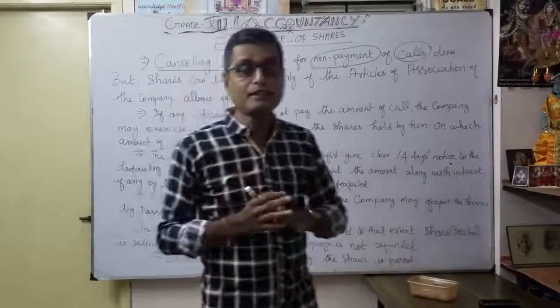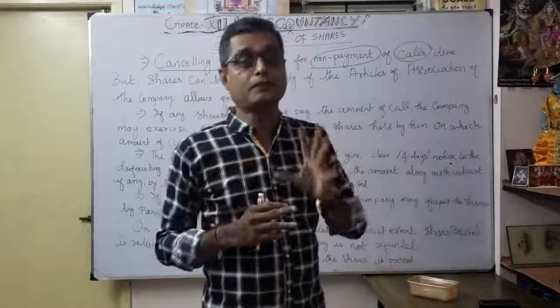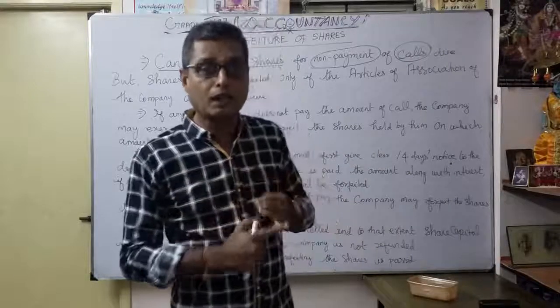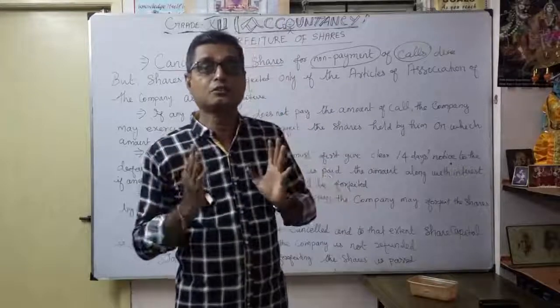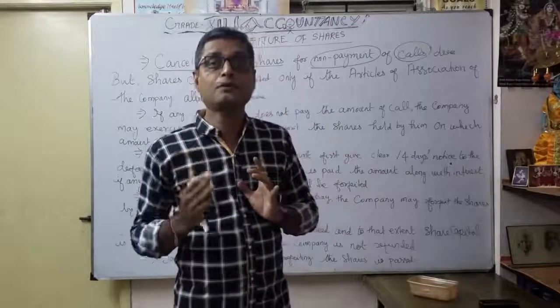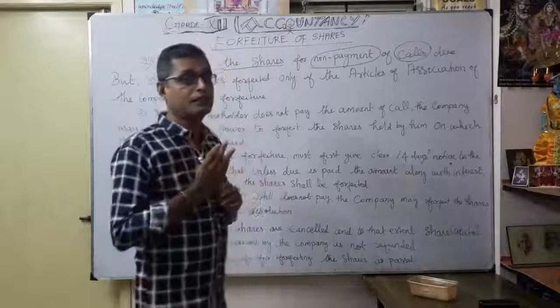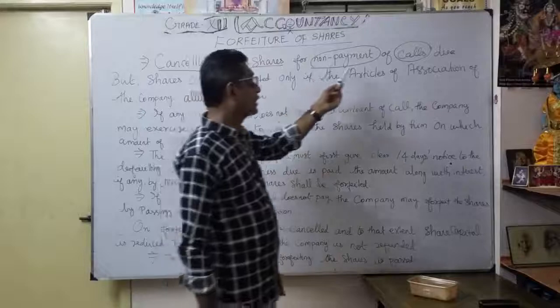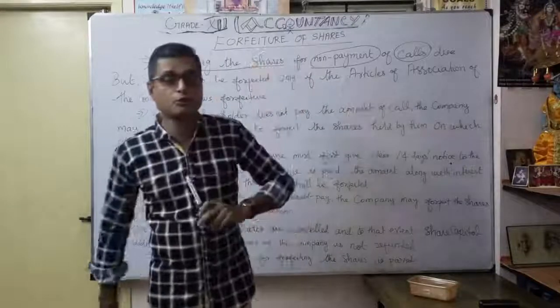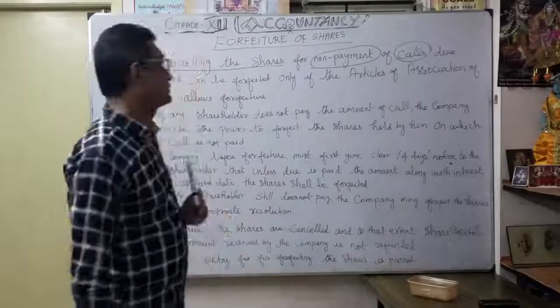The only thing is when the company goes into forfeiture, whether at the time of share allotment, or after the first call, or after the second call. Later on we can clearly understand the situation when the company goes into forfeiture of the shares. Now the meaning is very important: cancelling the shares for non-payment of calls due. Okay, you understood what is the meaning of forfeiture of shares?